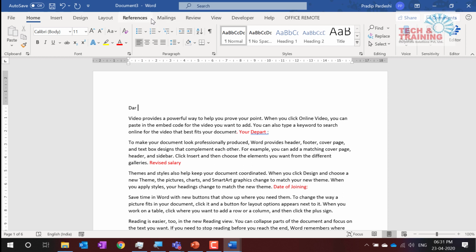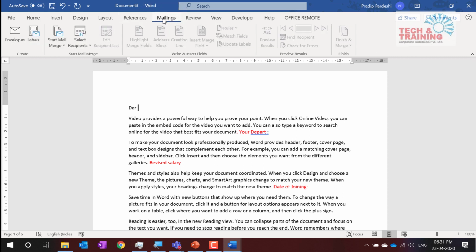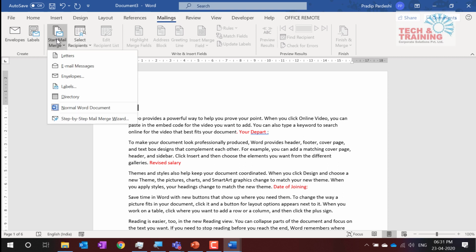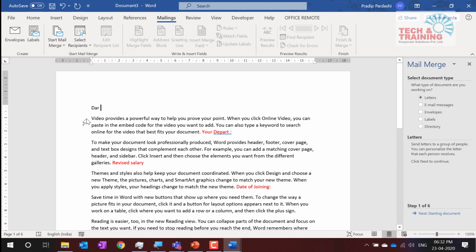What I'll do, I'll simply go to the Mailings tab. In the Mailings tab, now assume that I do not know mail merge at all. So I go to this option that says Start Mail Merge and go to Step-by-Step Mail Merge Wizard. Although I already have the options available here, like I said, I am completely new to mail merge, so I'll ask Word to guide me how to send the mails to all these people with personalization. So here I have selected Dear, and I would like to create letters or email messages, whatever your choice is. Let's say I want to go ahead and send emails to all of them.